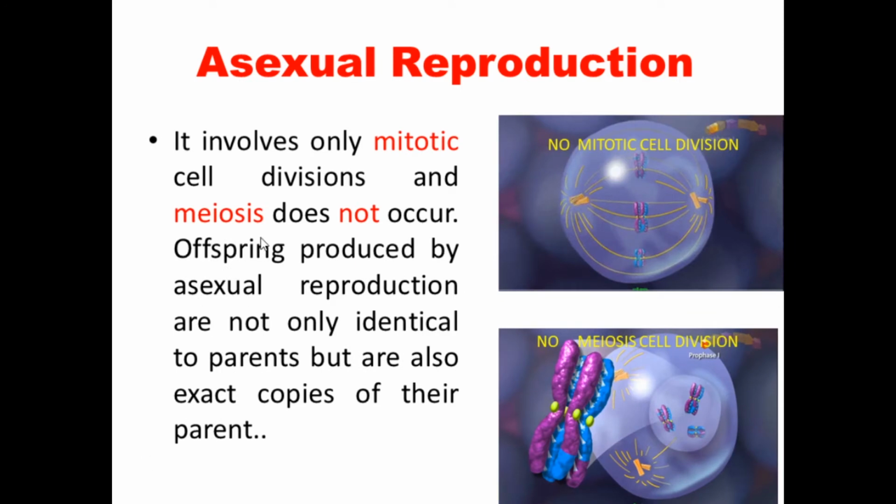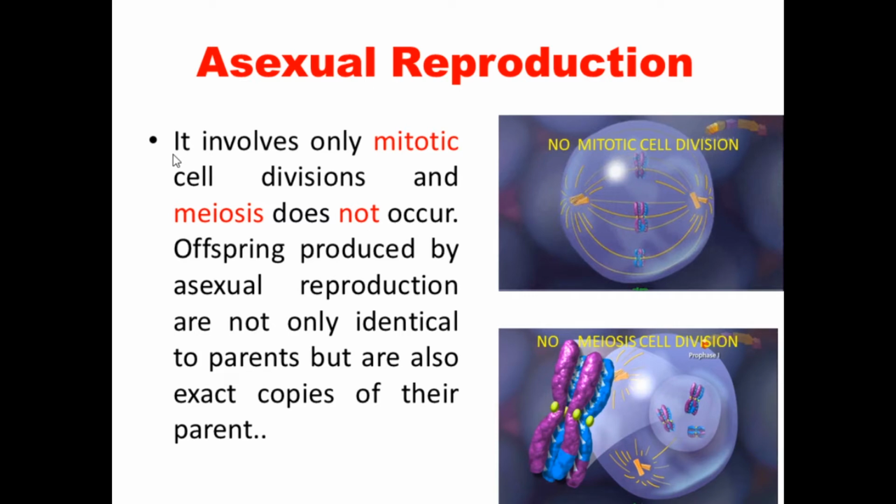In asexual reproduction there won't be any mitotic cell division or meiotic cell division. Mitotic cell division always takes place in the vegetative cells, and meiotic cell division takes place in the formation of the zygote, but neither cell division occurs in asexual reproduction.